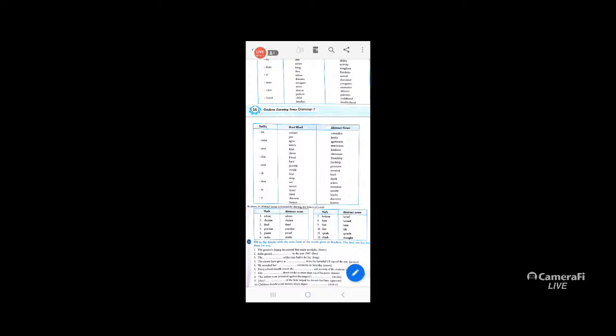You see, all these words, loyalty, invention, are abstract nouns. Discover plus y equals discovery, honest plus y equals honesty.